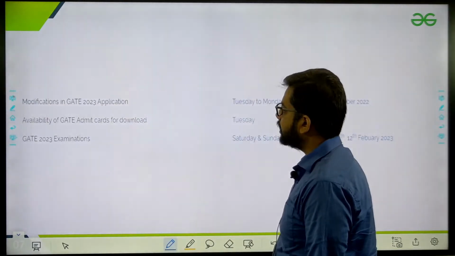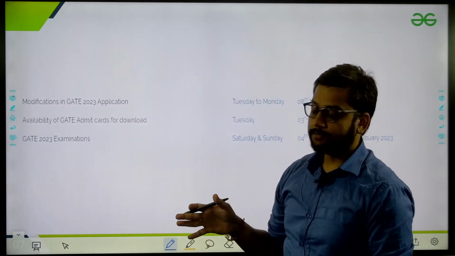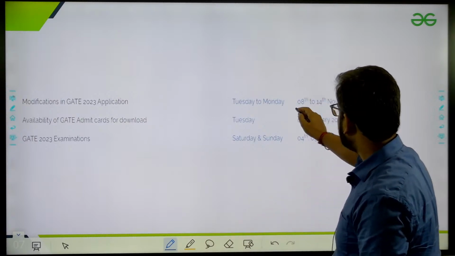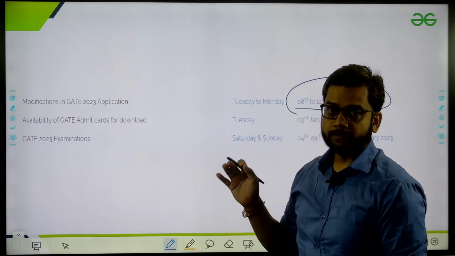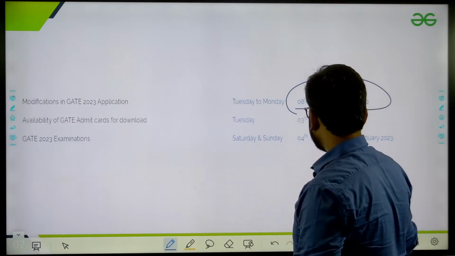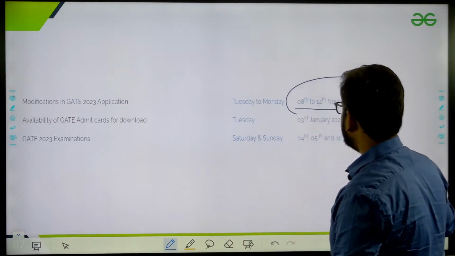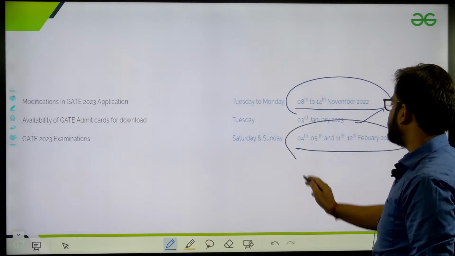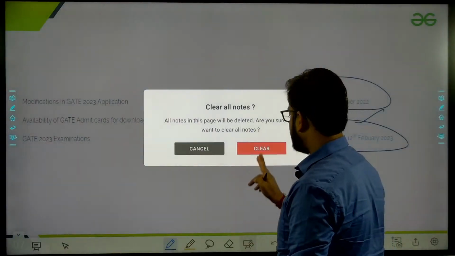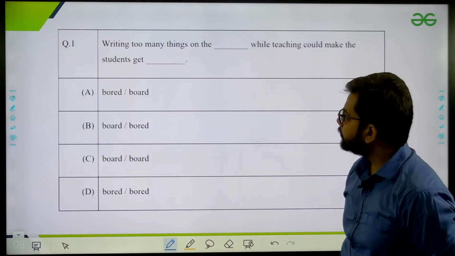Now see, one more little announcement. Those who have already filled the application form, there is a modification window. It's still open, from 8 November to 14 November. If you want to make any modification, you can still do it on the portal, otherwise it will close on the 14th. You can get the admit card on the 3rd, and then your exam dates are 4th, 5th and 11th, 12th. It's a small announcement.